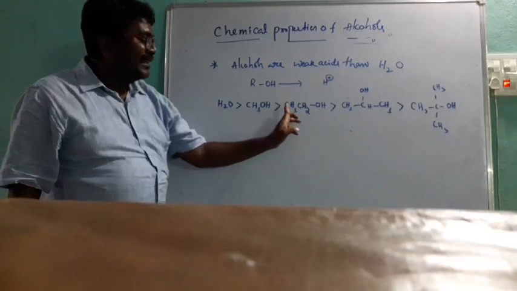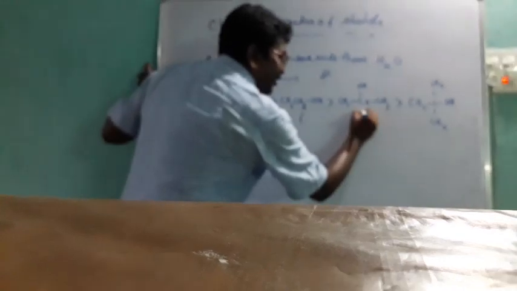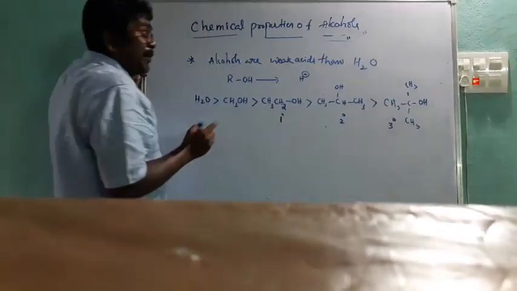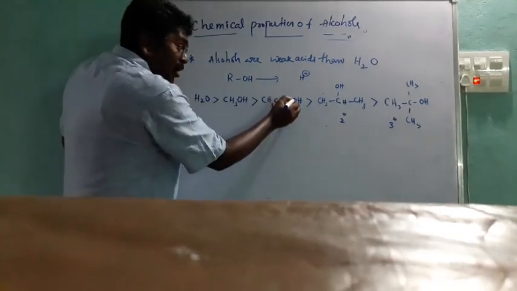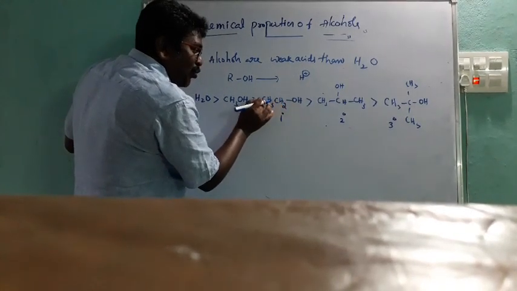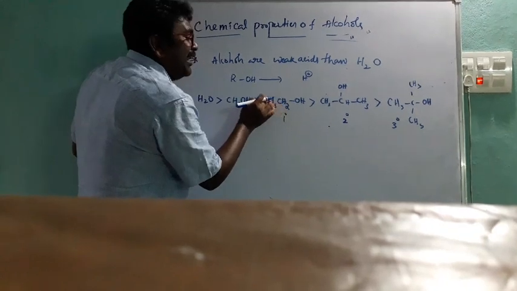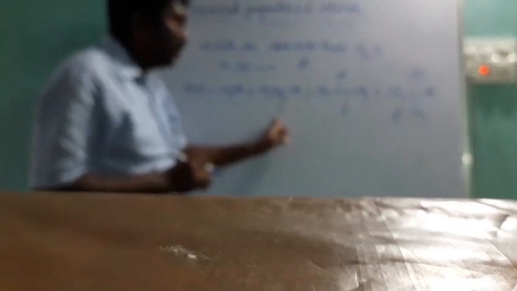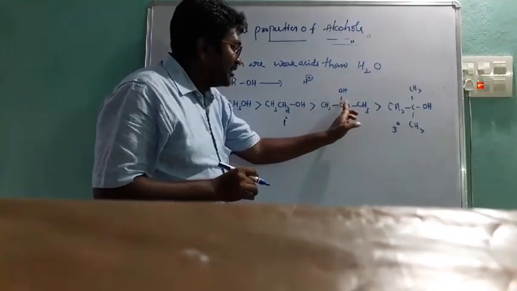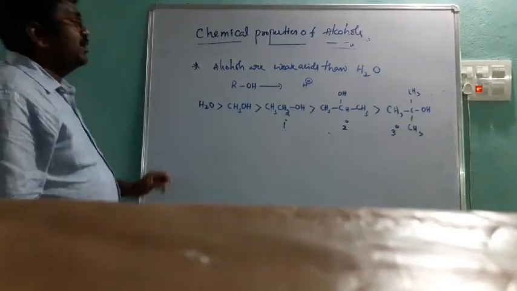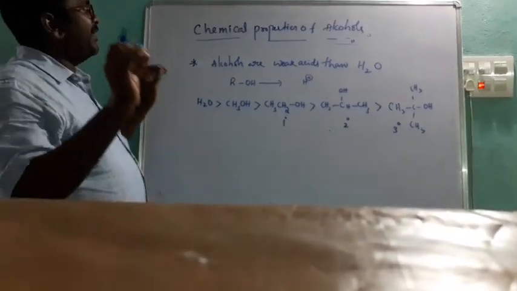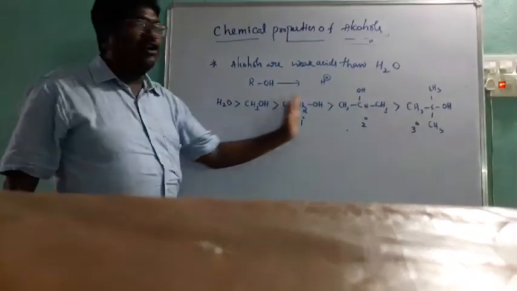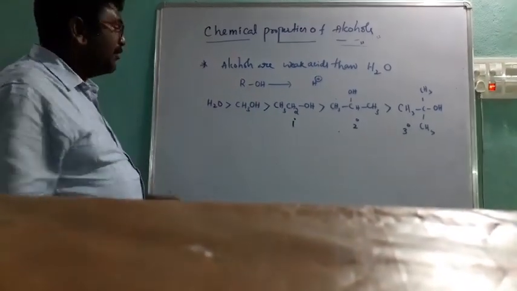This is methyl alcohol. This is ethyl alcohol. It is a primary alcohol. It is a secondary alcohol. It is a tertiary alcohol. Primary alcohol: when the OH is attached to a carbon, and that carbon is attached to one other carbon, that is called a primary carbon. So this alcohol is called a primary alcohol. This one is attached to two carbons and contains OH, so it is a secondary alcohol. You people remember, it is very important. Alcohols are weak acids than H2O. This is the order of acidic nature in different types of alcohols.